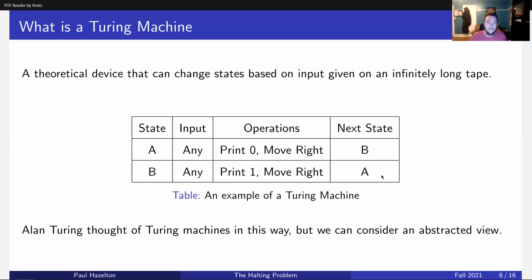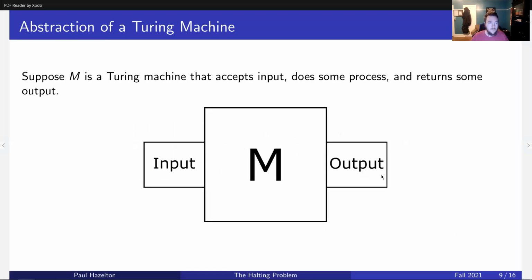It will always continue. So this is the way that Turing thought about machines, but we can consider an abstracted view so we can go through the proof easier. So here's an abstracted view of a Turing machine, very simple. We don't care what happens inside this box. Whatever it's intended to do, it does. It takes input on the left, and its output is on the right.